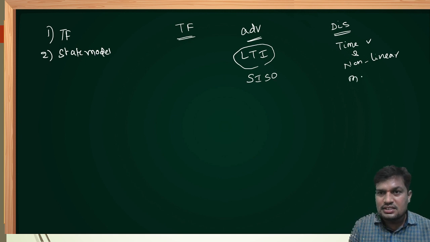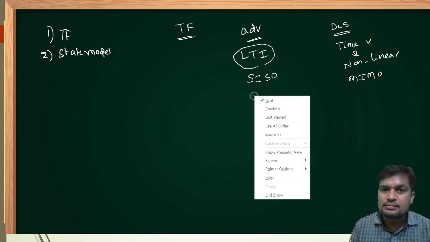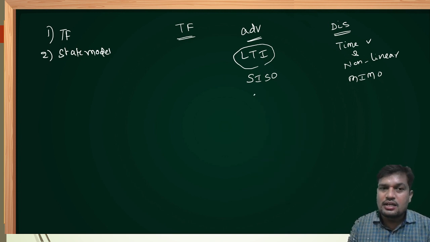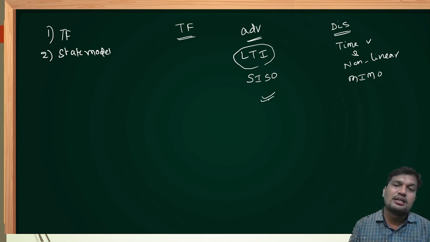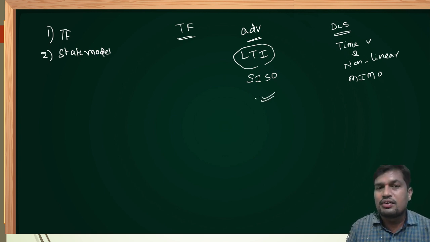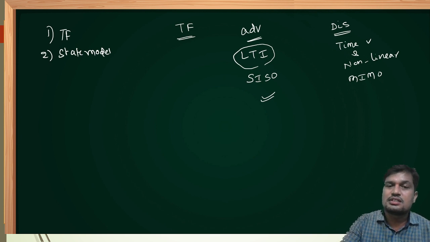The disadvantage is it is not applicable for multiple input and multiple output systems. But the advantage is it can relate the input and output very easily, and directly it will give the transfer function, right? These are the things you have to remember when you go for an interview. You can give answers very easily.